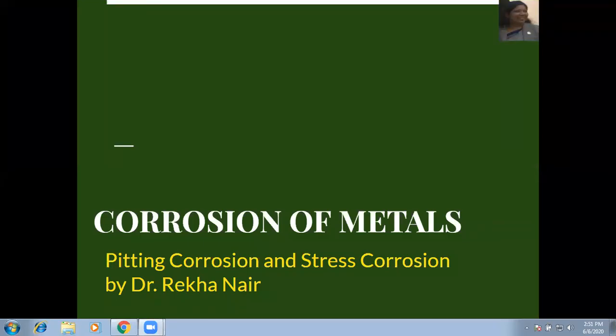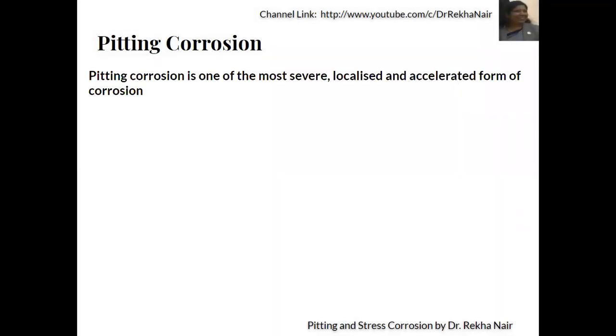Hello friends, today we will be discussing another type of electrochemical corrosion, that is pitting corrosion and stress corrosion. In pitting corrosion, as the name suggests, it is a localized and accelerated form of corrosion, and it is one of the most severe corrosion.